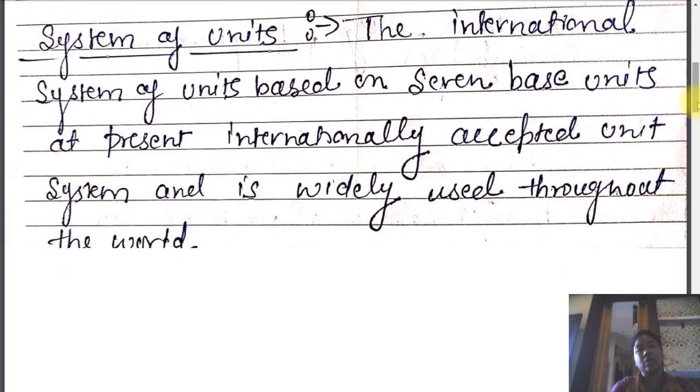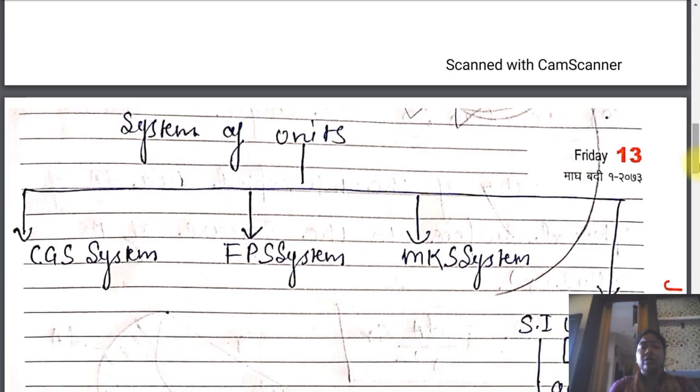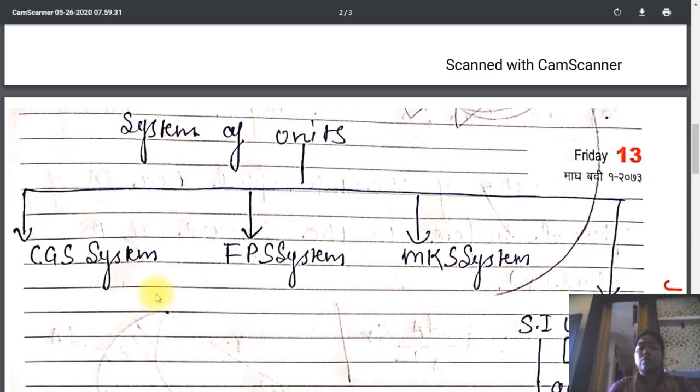As we said earlier, a system of units is a set of units that are used for measurement internationally or globally. Now we talk about how we classify the system of units. Earlier we only had three systems of units.